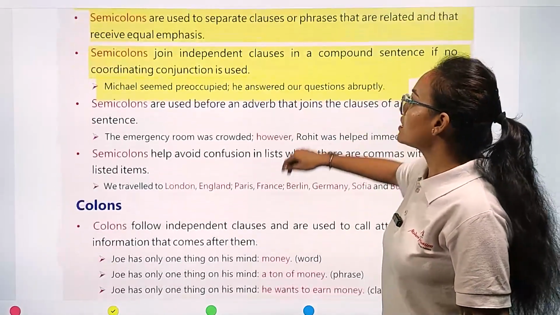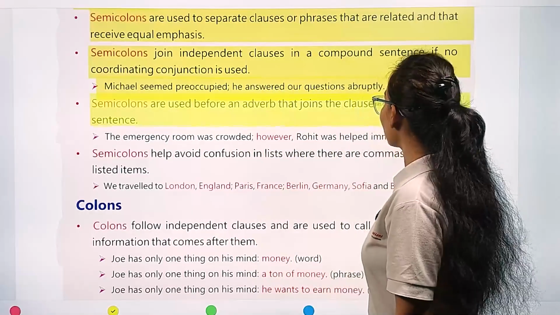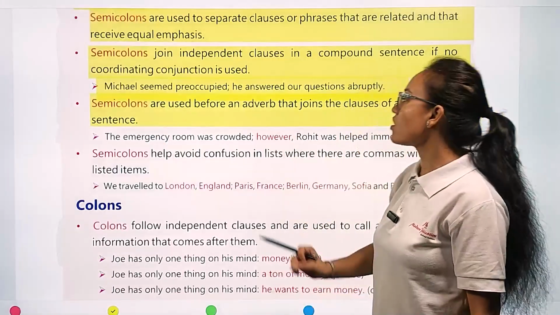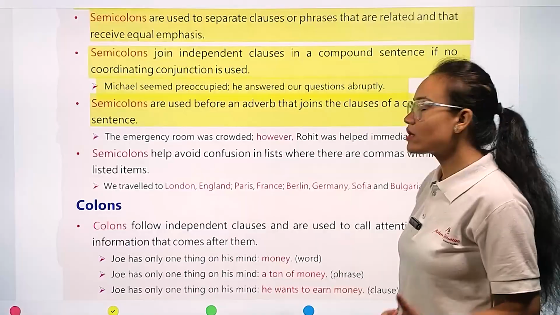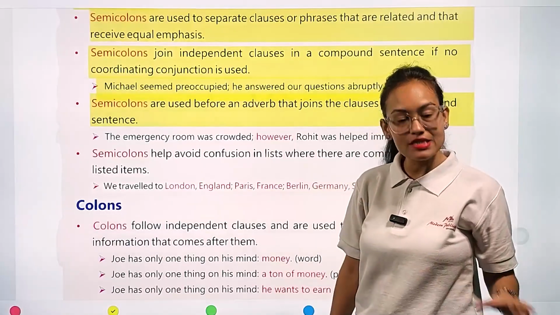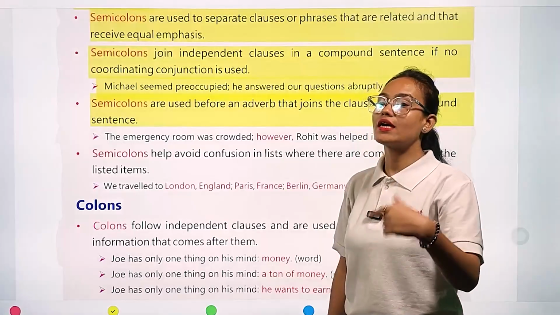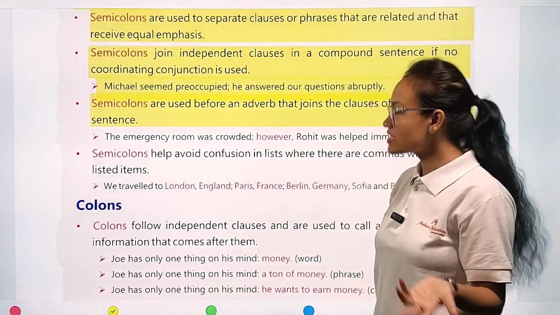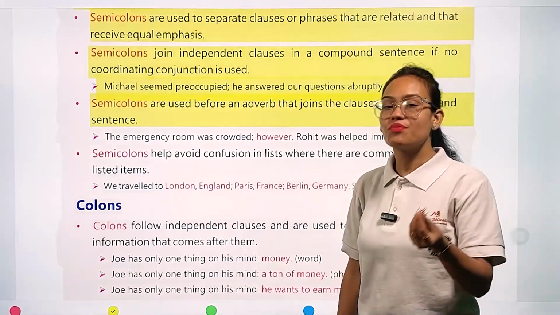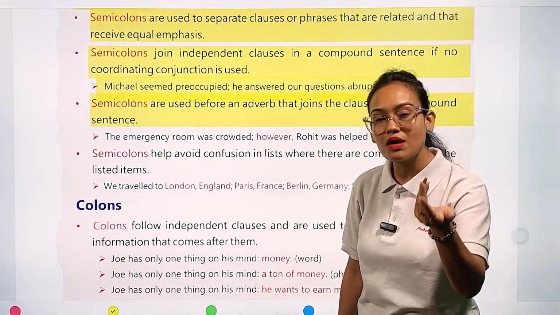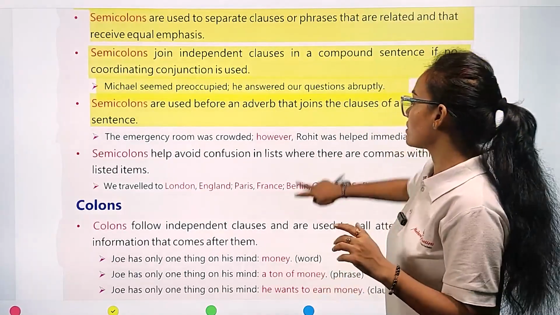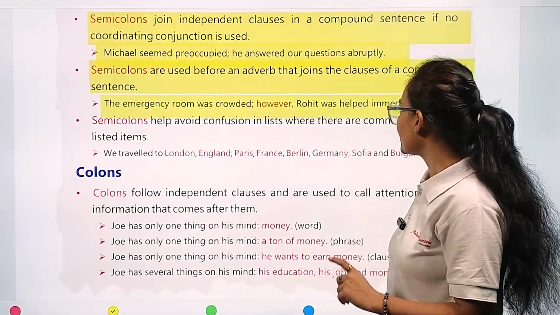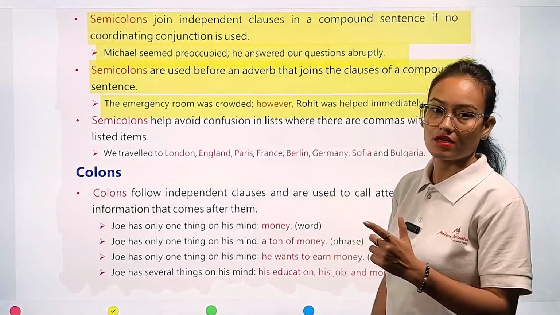Then semicolons are used before an adverb that joins the clauses of a compound sentence. In the case of compound sentences, semicolons are used before the adverb which is present in the sentence. What is the meaning of this? It means we are going to use a semicolon before the adverb word in the compound sentence category. Example, you can see here: The emergency room was crowded; however, Rohit was helped immediately.